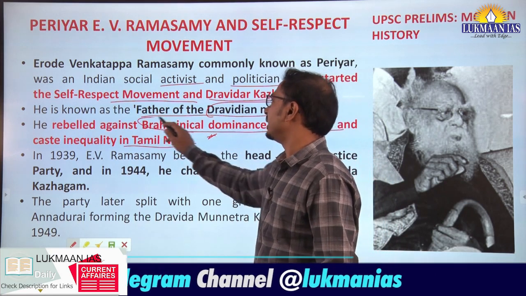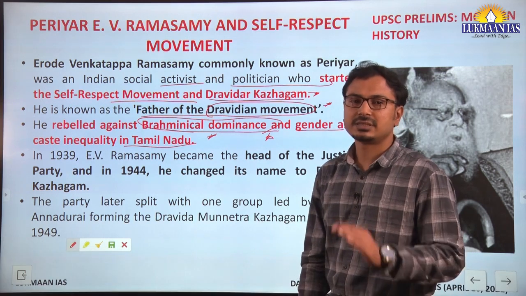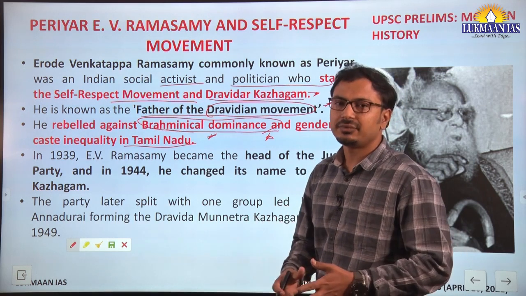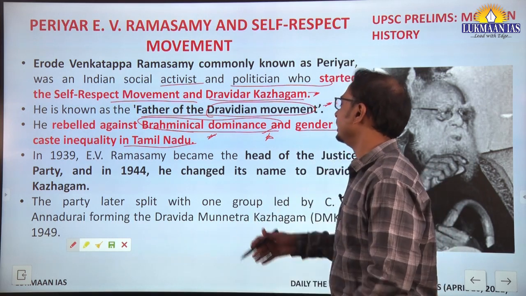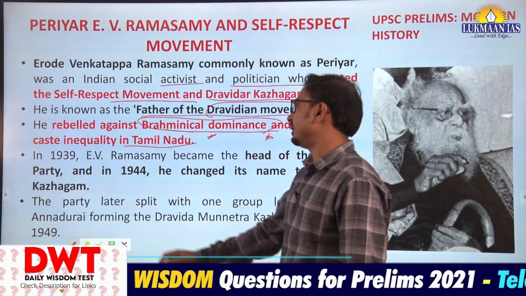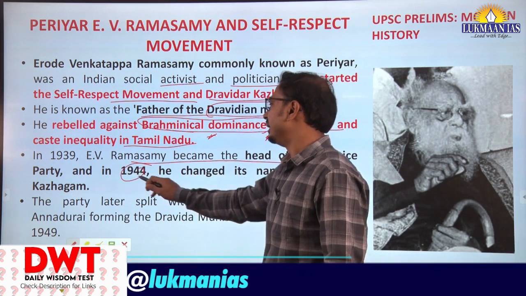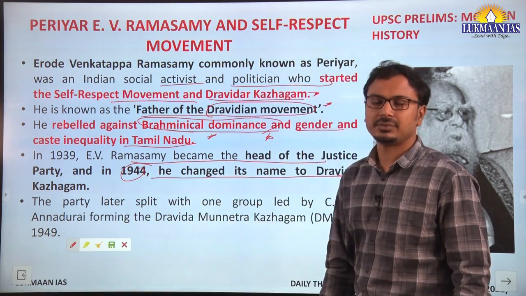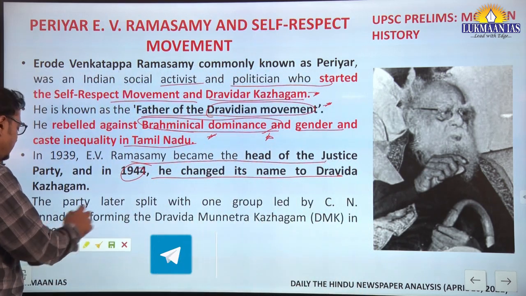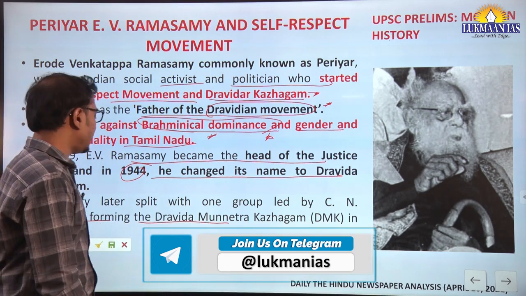So basically this self-respect movement was against Brahminical dominance in the society. The self-respect movement is, we can say, the lower caste movement for caste equality, removing caste inequality. Then in 1939 he was elected as the head of the Justice Party, and in 1944 he changed its name to Dravida Kazhagam. Later on this party broke up, and one group led by C.N. Annadurai formed the DMK, Dravida Munnetra Kazhagam, in 1949.